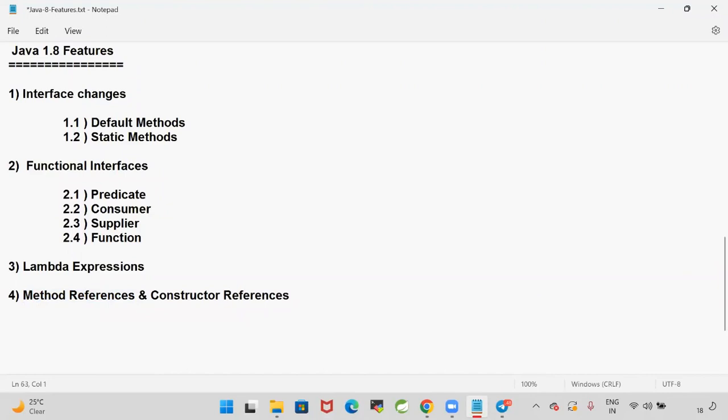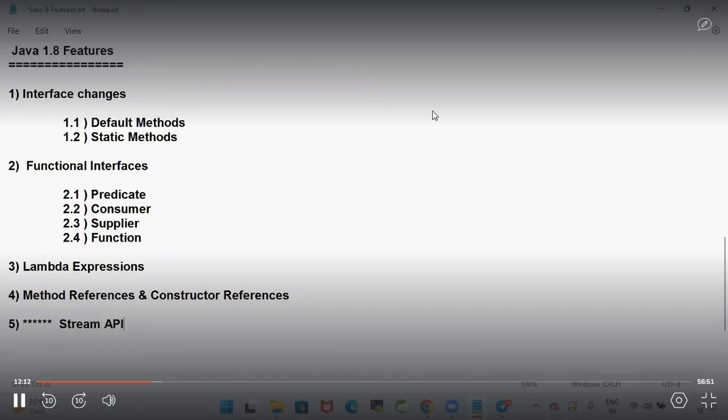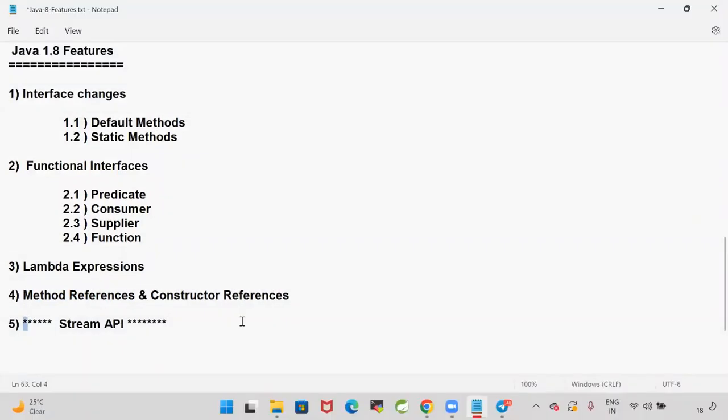And the most important topic in Java 1.8 is the Stream API. Without asking questions on lambda expressions and Stream API, your interview will not be completed. If you have 1 year of experience, or 6 years of experience, or even 10 years of experience in Java, without asking questions on lambda expressions and Stream API, your interview will not be completed.